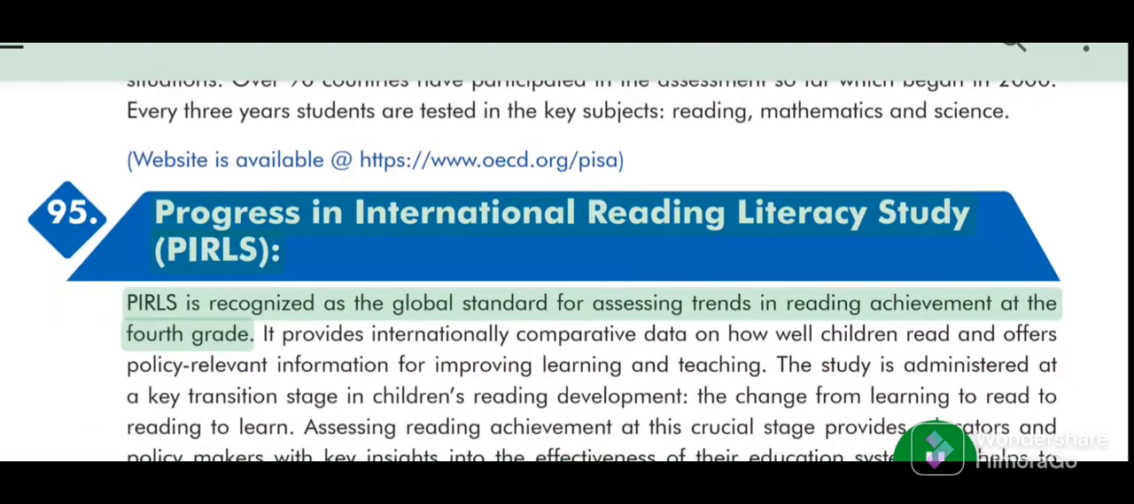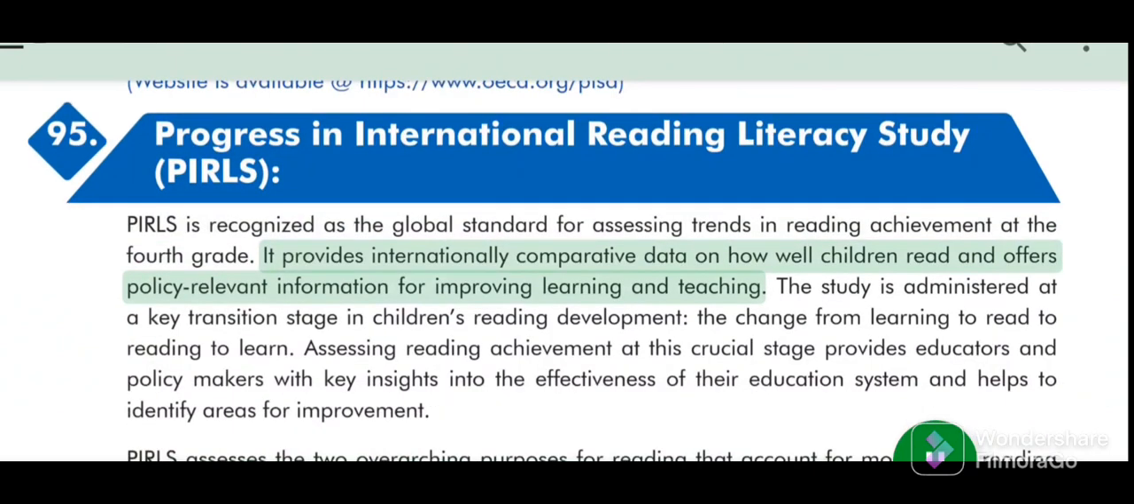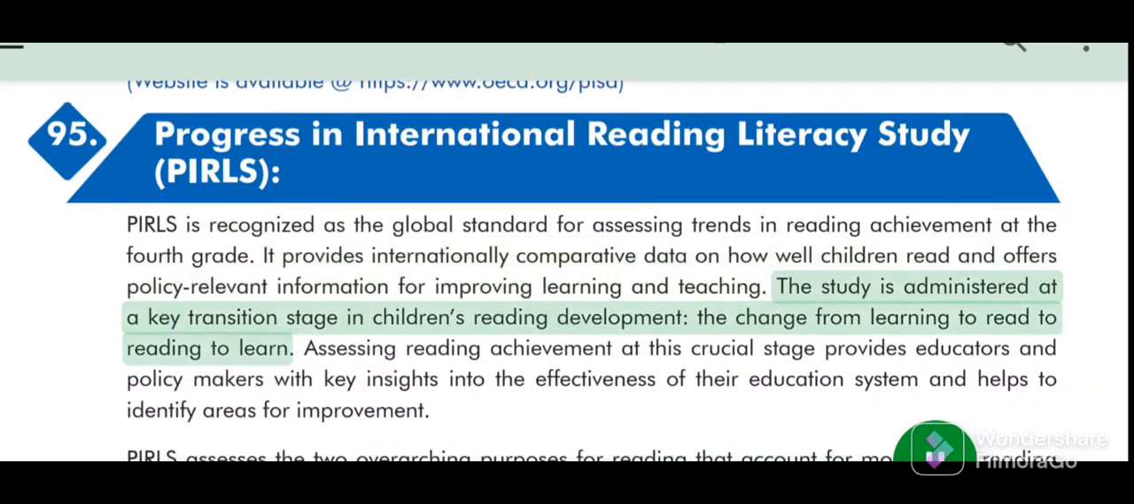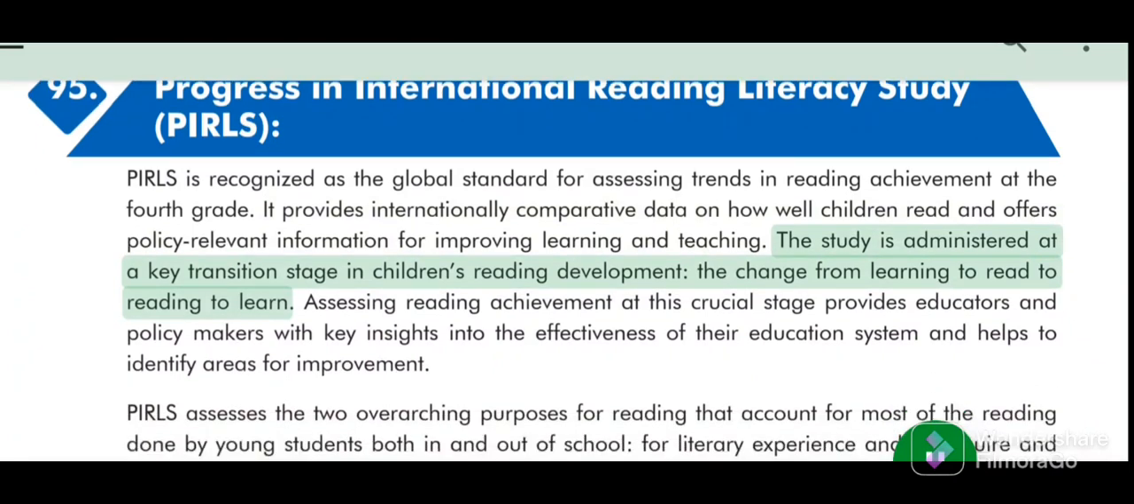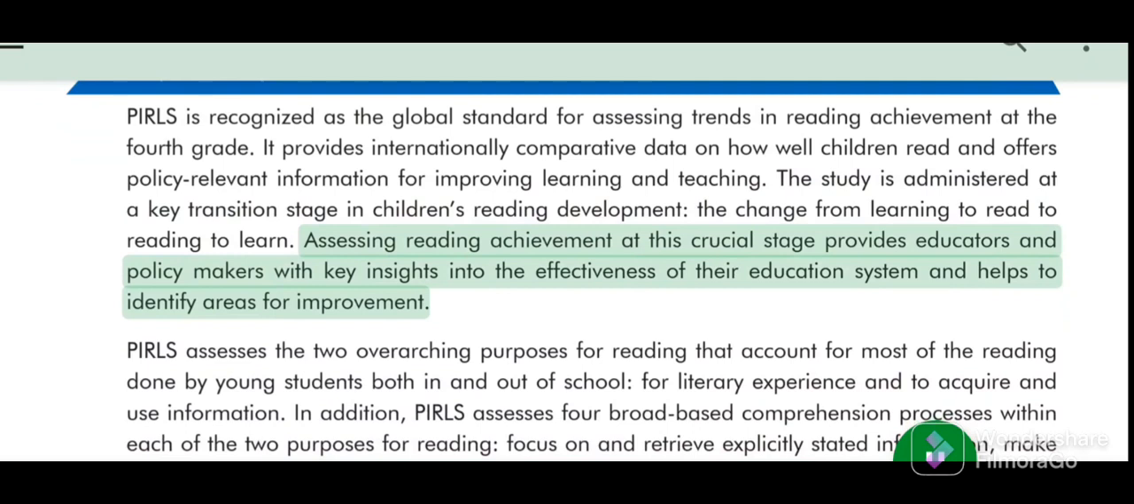Progress in International Reading Literacy Study, PIRLS. PIRLS is recognized as the global standard for assessing trends in reading achievement at the 4th grade. It provides internationally comparative data on how well children read and offers policy-relevant information for improving learning and teaching. The study is administered at a key transition stage in children's reading development, the change from learning to read to reading to learn. Assessing reading achievement at this crucial stage provides educators and policy makers with key insights into the effectiveness of their education system and helps to identify areas for improvement.